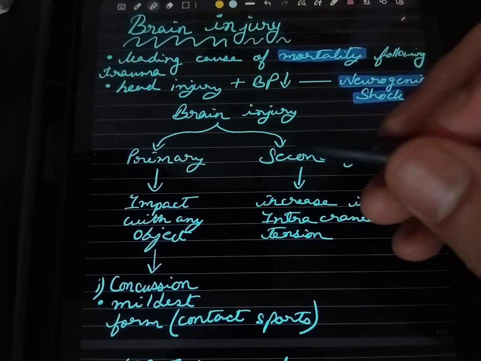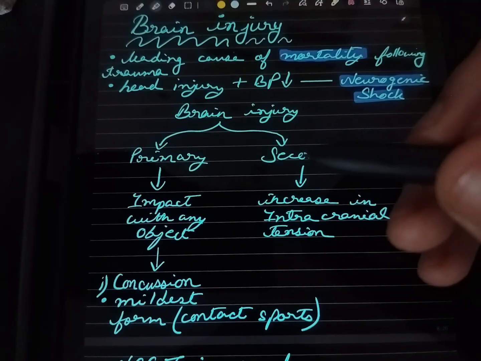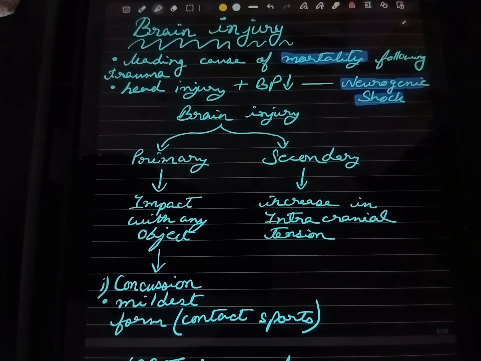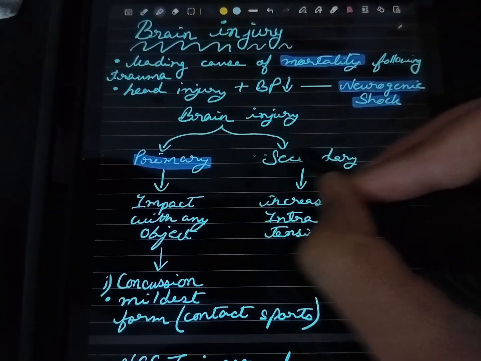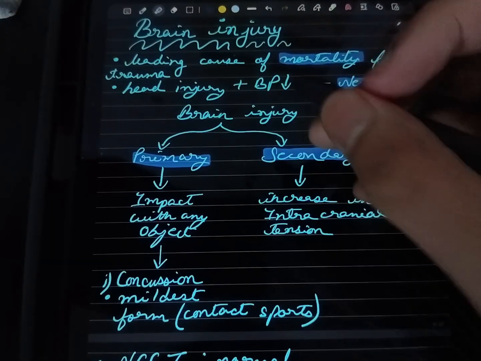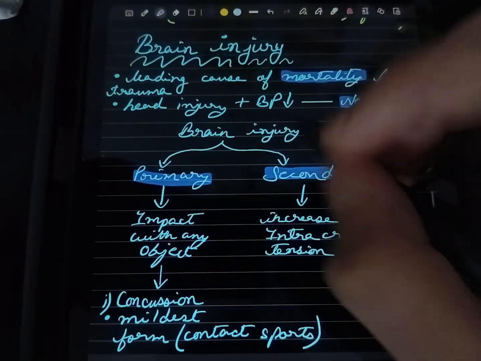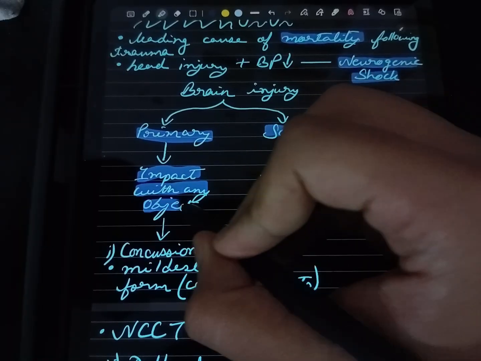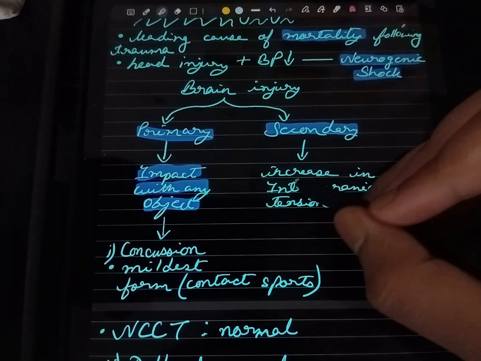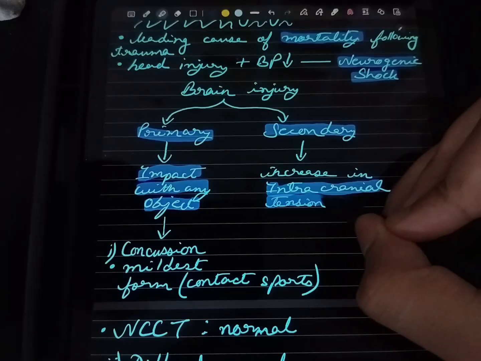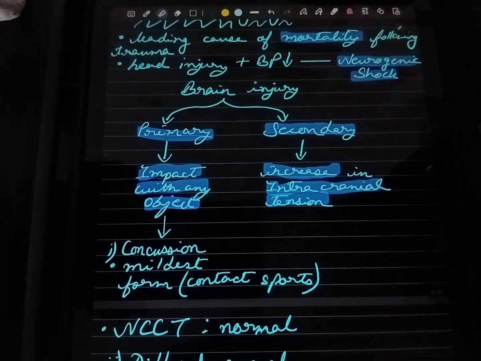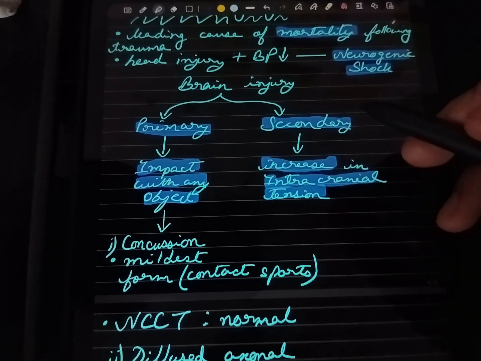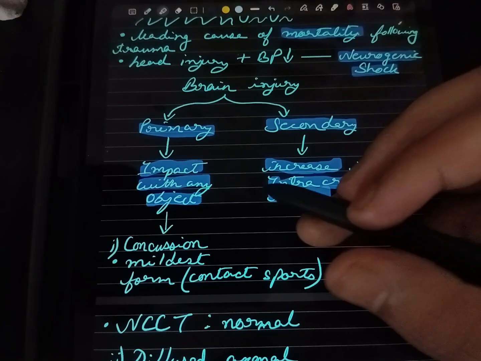So brain injury is mainly divided into two types. One is primary and the other one is secondary. The primary is when there is impact with any other object, and the secondary is due to increase in intracranial tension. Secondary is not so important, so mainly the primary one is important, so we have to discuss it.